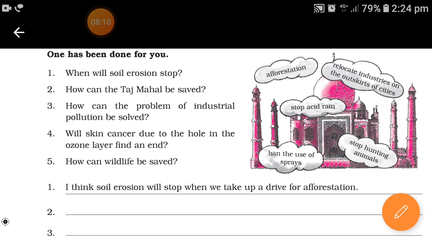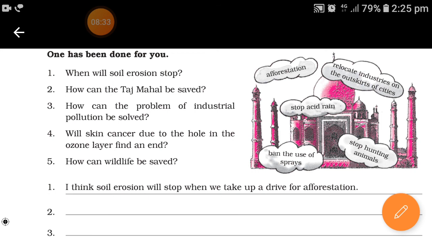The problem will come to an end if we ban the use of sprays. The sprays which we use contain certain things that harm the ozone layer. How can wildlife be saved? Wildlife can be saved if we stop hunting animals.